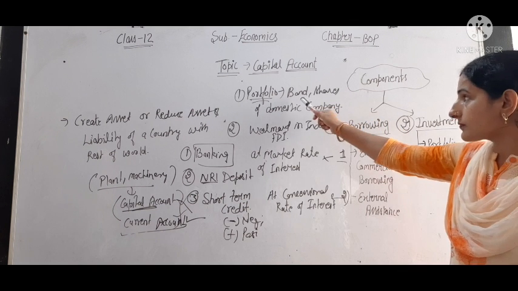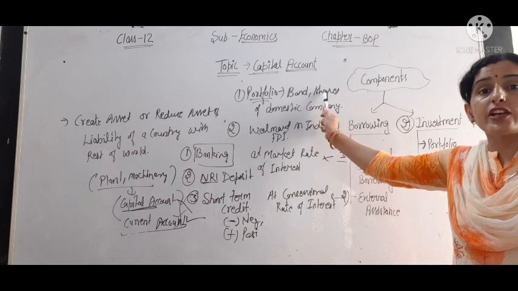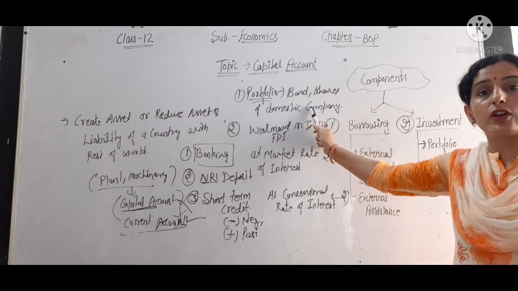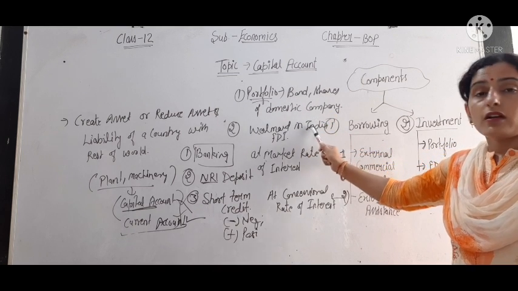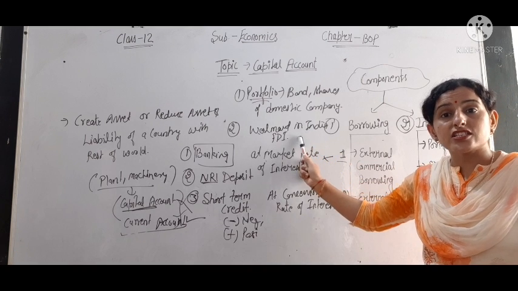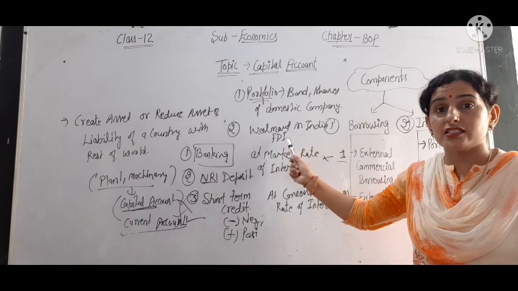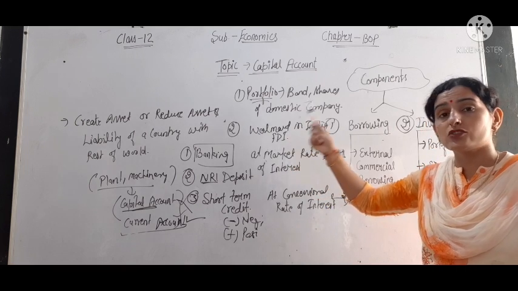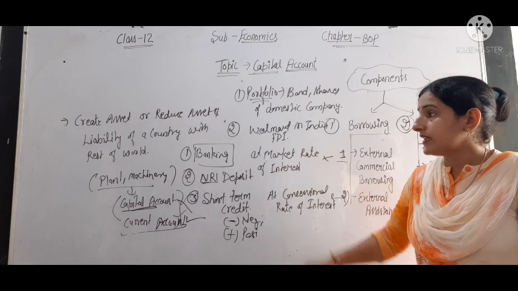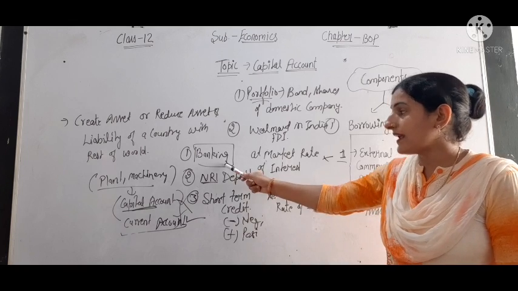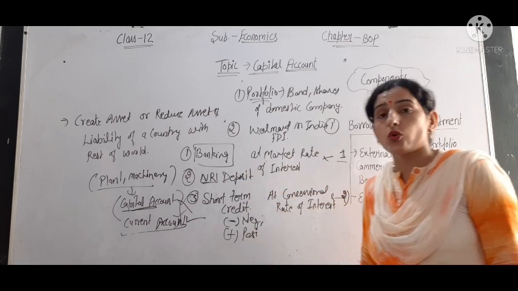Portfolio means purchasing of bonds and shares of our domestic company by the foreign investor, and FDI means there is a change in the ownership of the company. A foreign investor purchased our domestic company, so there is a total change in ownership. Then we have other components: banking, NRI deposits and short-term credit.